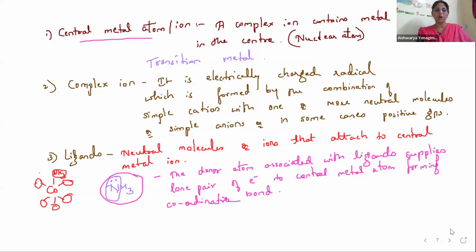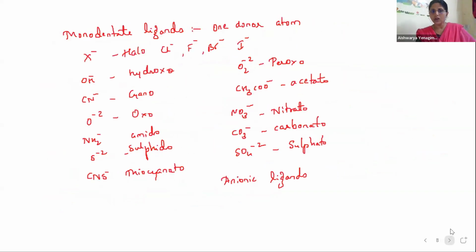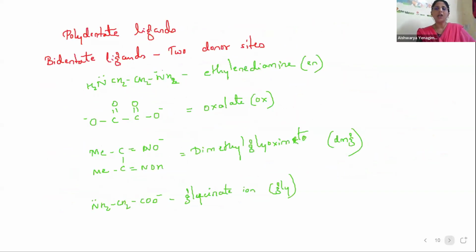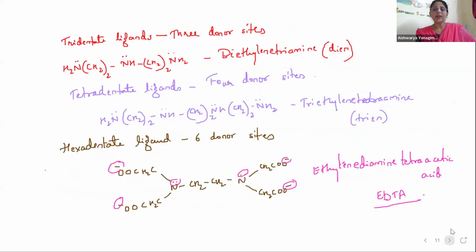Two types: monodentate and polydentate. Monodentate means a single donor site; only one donor site is there. There we have seen examples of anionic ligands, neutral ligands and cationic ligands. In polydentate you have bidentate, which has two donor sites. En is an example of a bidentate ligand. Oxalato is an example of a bidentate ligand. DMG and GLY are glycinate and dimethyl glyoximate. Then tridentate ligand: we have dien, diethylene triamine. Tetradentate: trien, triethylene tetramine. Hexadentate ligand: EDTA, ethylene diamine tetraacetic acid. It has 6 donor sites.